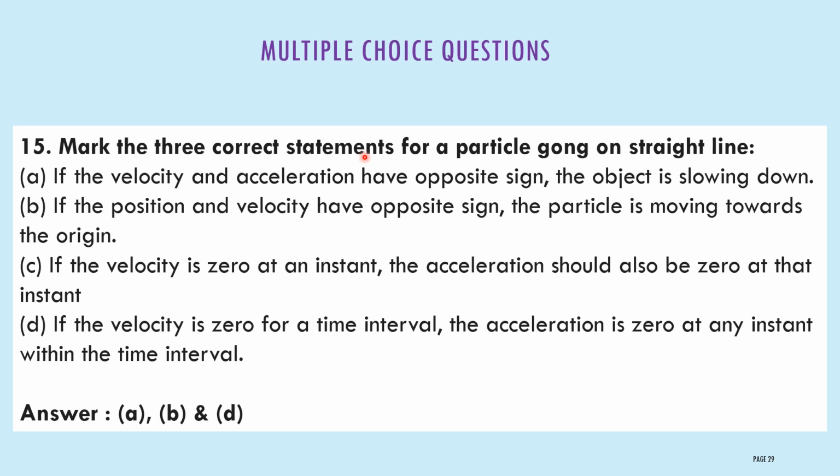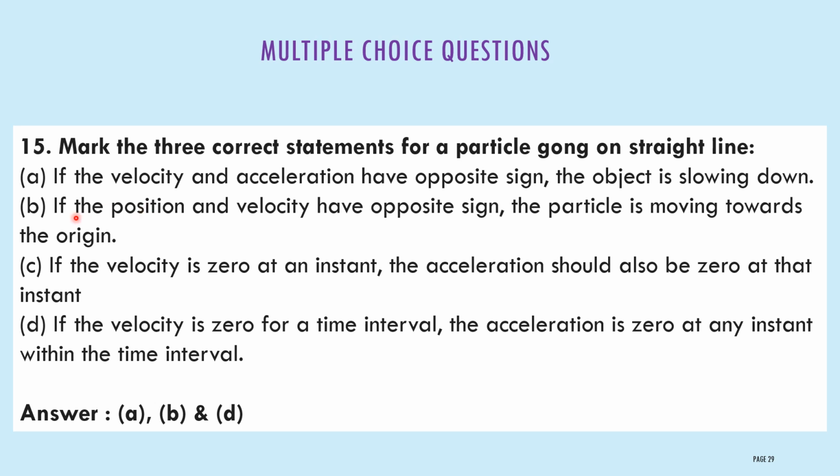Mark the three correct statements for a particle going on a straight line. When a particle is moving in a straight line, which are the three statements correct? They are asking the question. First one, if the velocity and acceleration have opposite sign, the object is slowing down. If they have opposite signs, or if one is plus and another one is minus, then normally the object will slow down.